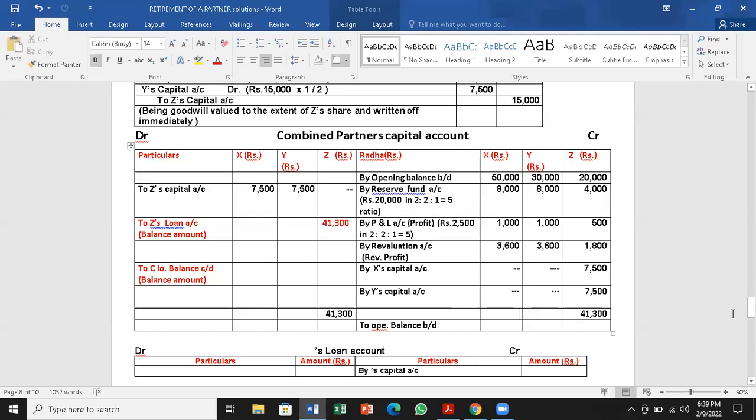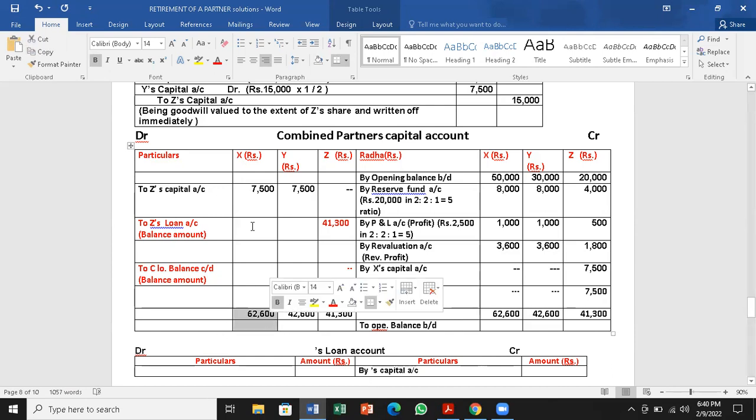Next, we have to balance the accounts of continuing partners who are continuing in the business as partners. So their account has to be balanced. So here 62,600 for X and for Y, 42,600. We have to take these totals to the debit side and balance their account. That is going to be closing balance carried down only for continuing partners.